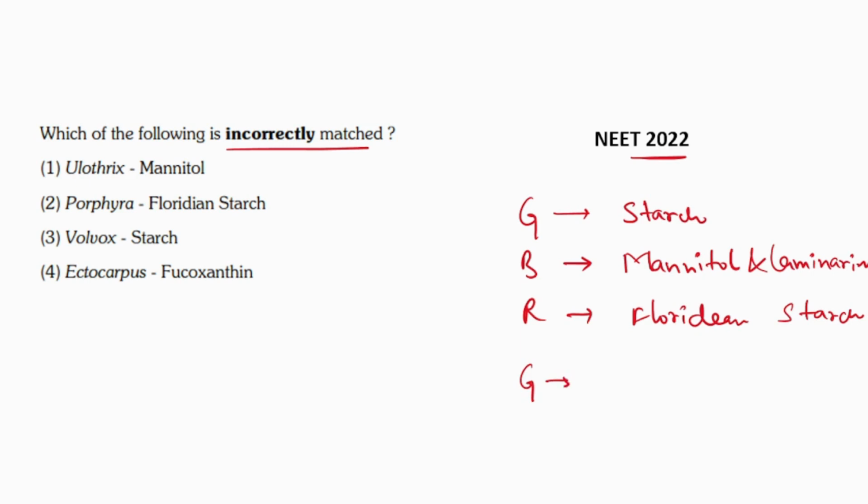In green algae, the chlorophyll pigments are A and B. In brown algae, the pigments are A, C, and fucoxanthin. In red algae, the pigments are chlorophyll A, chlorophyll D, and phycoerythrin.